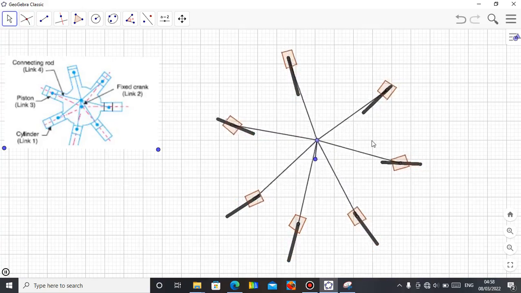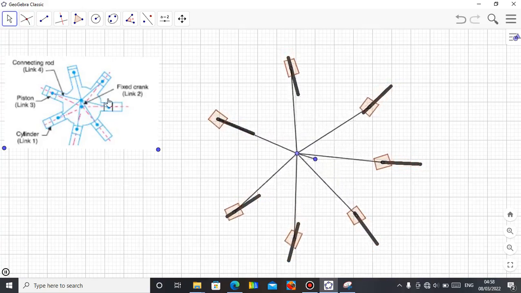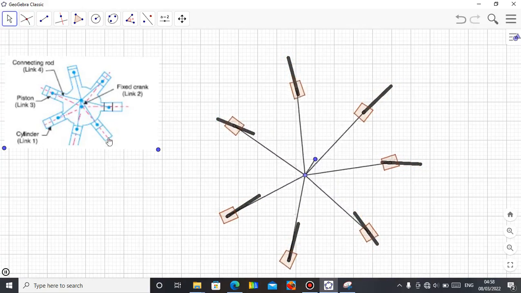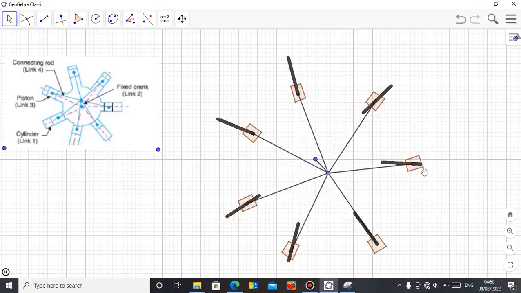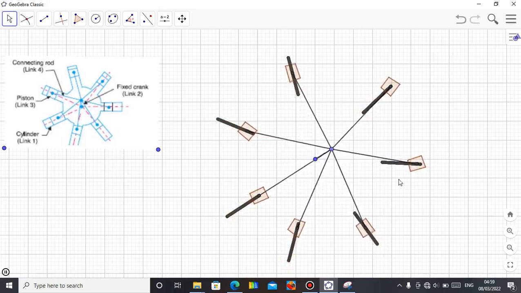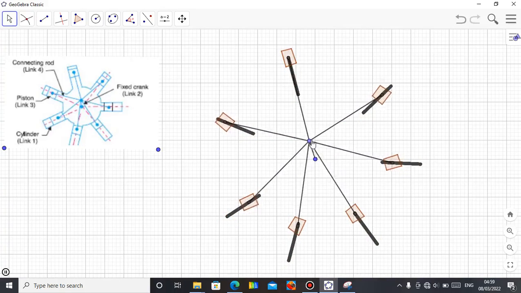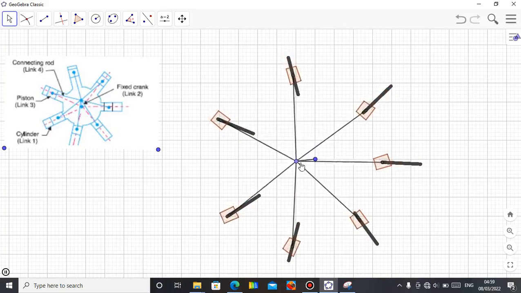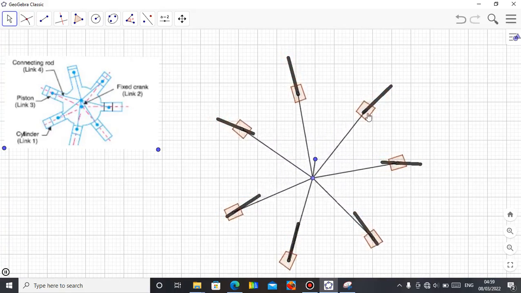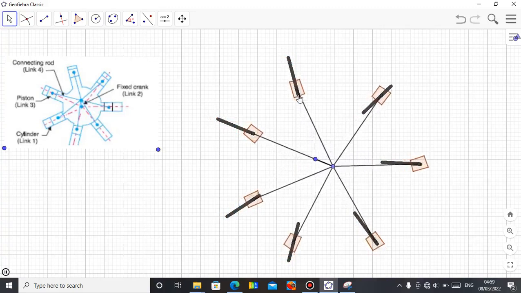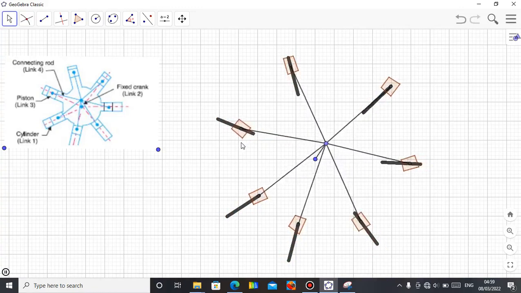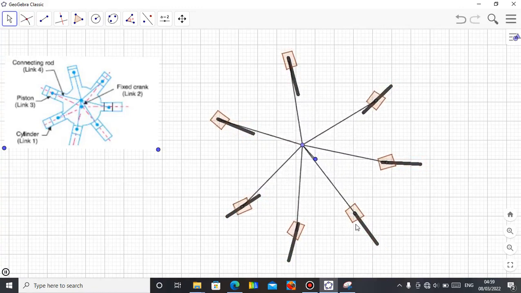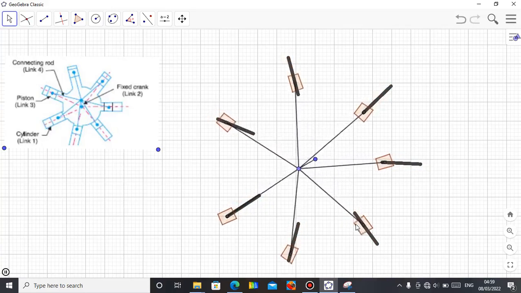No need of asking questions about how does it work. They will be having some kind of imagination. By doing this simple mechanism, you can see that your students will easily understand what you are trying to explain. As the crank rotates, each connecting rod is connected to the cylinder, then to the piston, and you see the way they slide. I just do this quick demonstration for easy understanding.